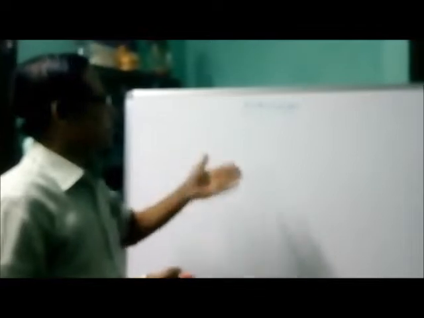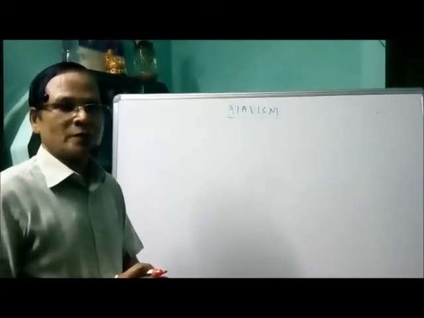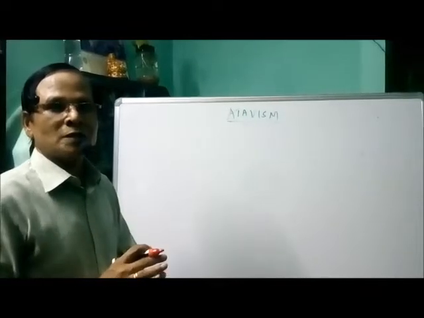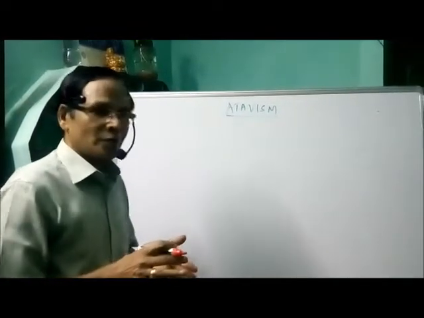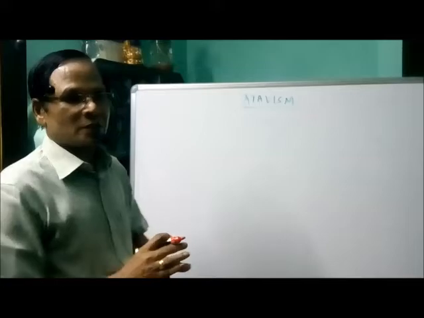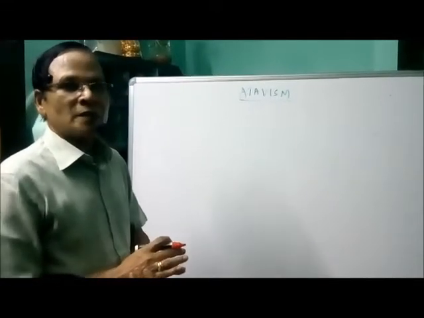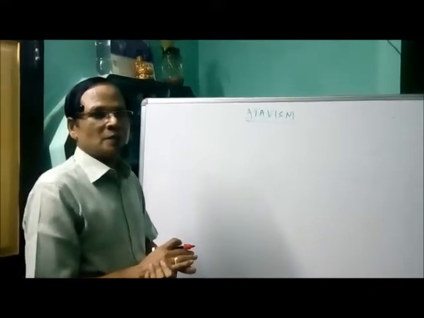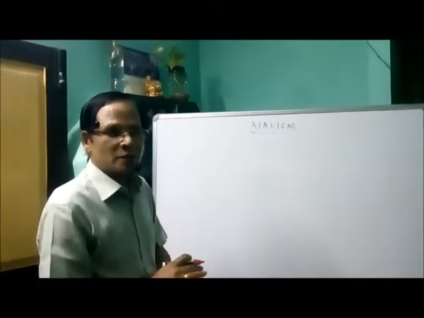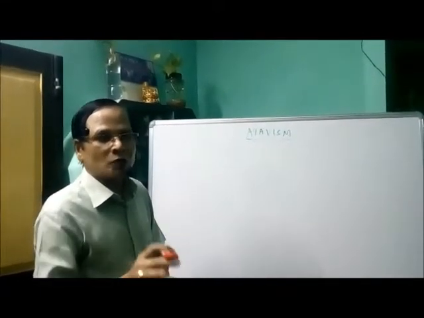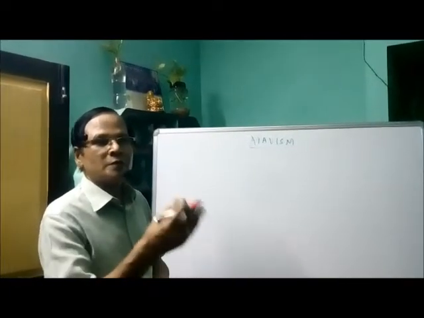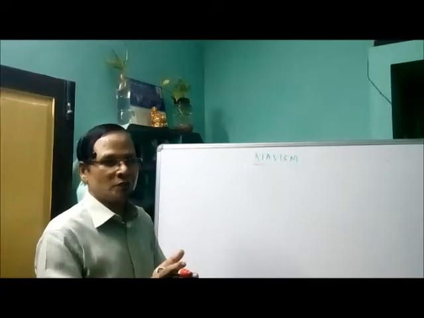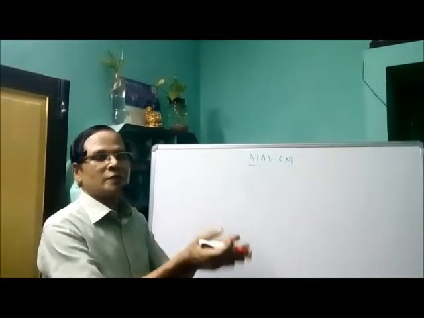Now what is atavism as given in the book. So atavism is nothing but a biological modification in structures where reappearance of ancestral characters occurs, and those traits which have been lost for a number of generations through evolutionary changes in the previous generations.